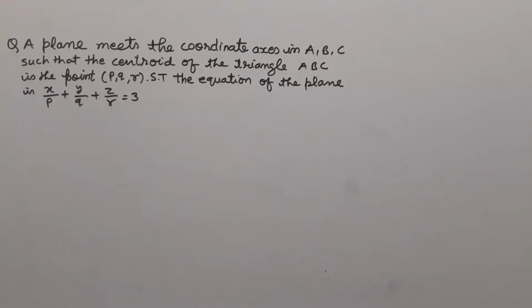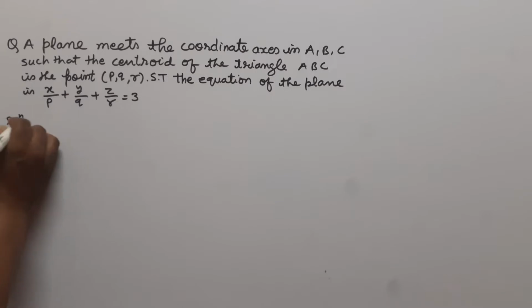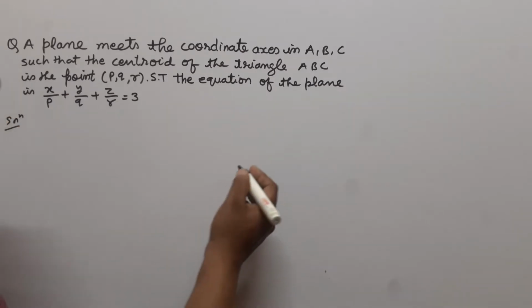In this question, it is given that a plane meets the coordinate axes in A, B, C, such that the centroid of the triangle ABC is the point (p, q, r). Show that the equation of the plane is x/p + y/q + z/r = 3. So, first we draw a coordinate axis.